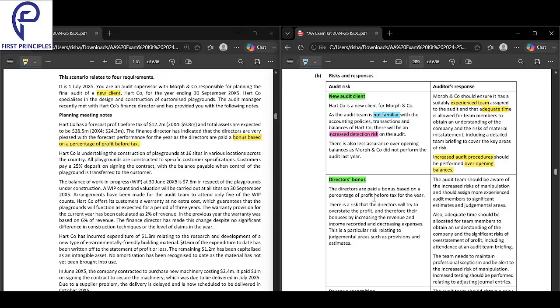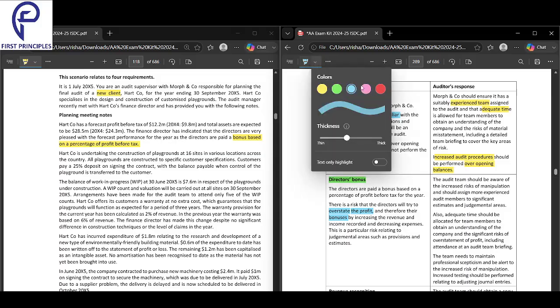Why is it a risk? Because the directors will try to overstate the profit, and if they overstate the profit, the bonus will also be overstated.